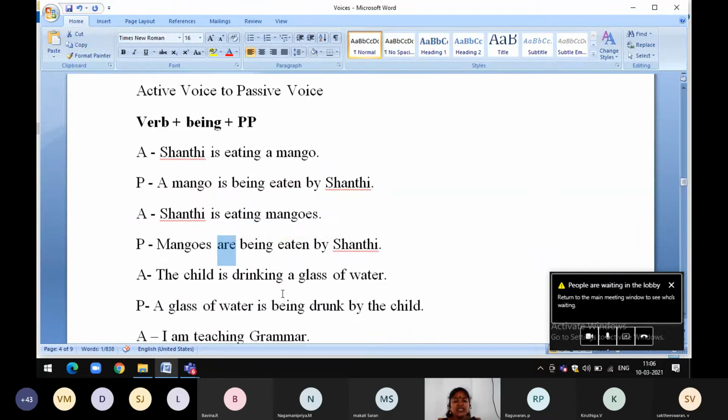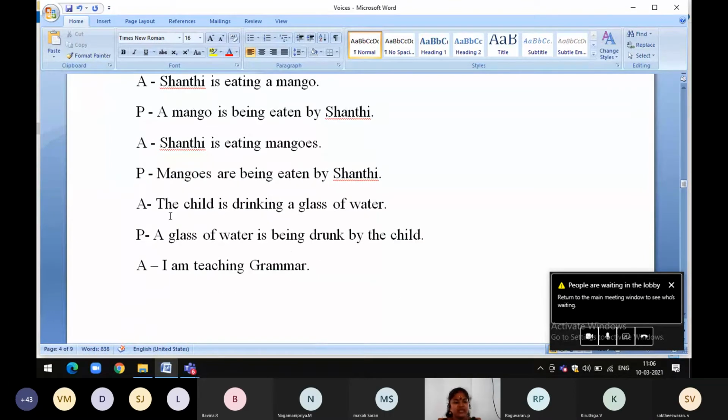The child is drinking a glass of water. A glass of water is the object. So object becomes the subject in passive voice. A glass of water, singular. So we use is verb. Being, drinking, past participle drunk. A glass of water is being drunk by the child.